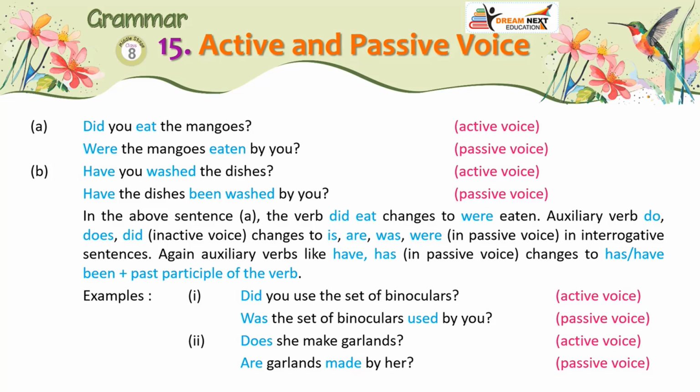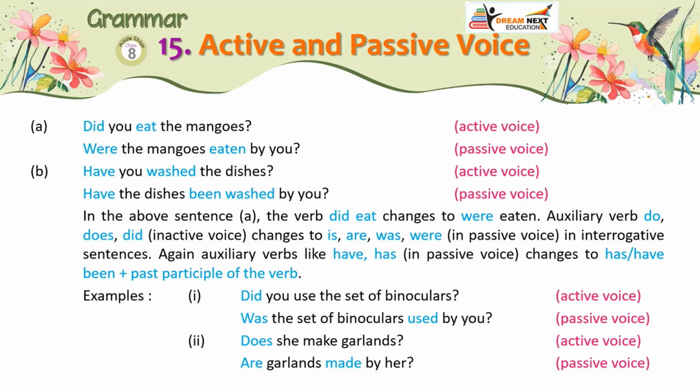Passive voice. In the above sentence A, the verb did eat changes to were eaten. The auxiliary verbs do, does, did in active voice change to is, are, was, were in passive voice in interrogative sentences. Again, auxiliary verbs like have, has in active voice change to has been, have been plus the past participle of the verb in passive voice.